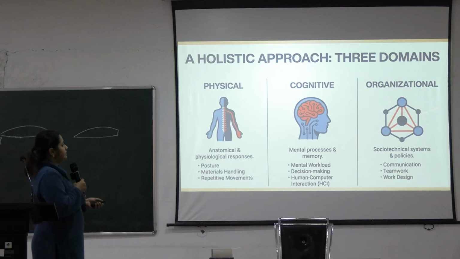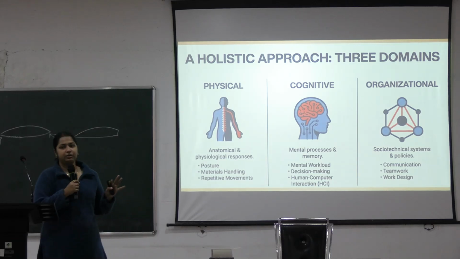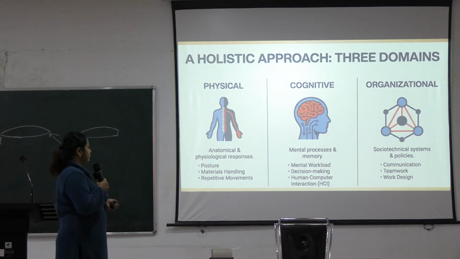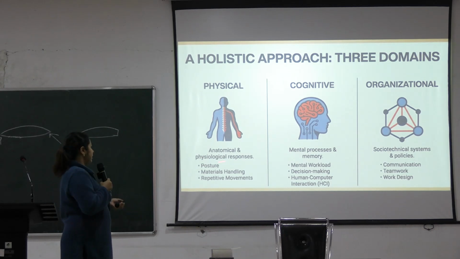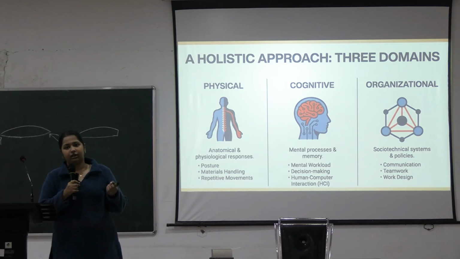So there are three domains of ergonomics. That is physical, cognitive and organizational. Physical means the body's responses to any change in the environment. That is how to handle your posture of sitting or standing or doing any work, how to handle the materials, and what are the repetitive movements or the load of movement that you are undergoing.